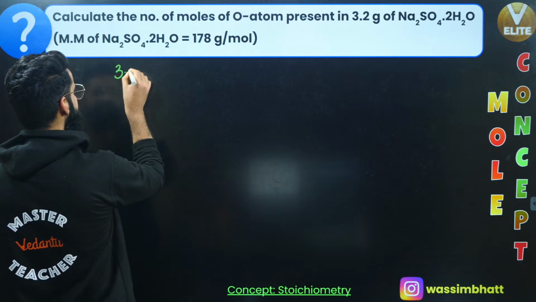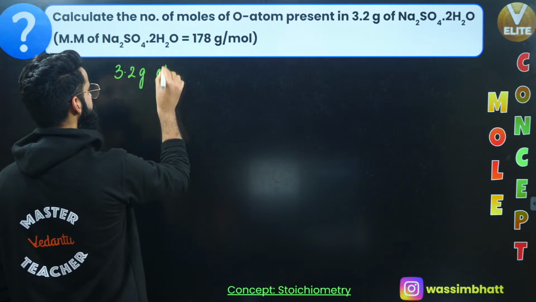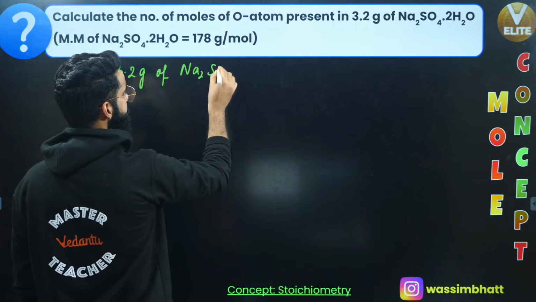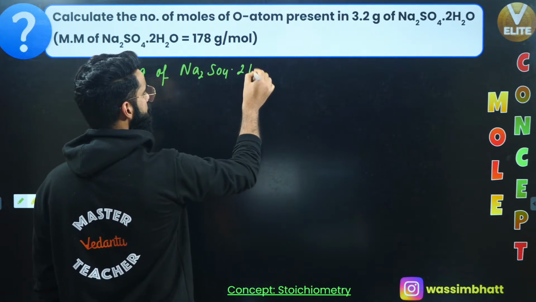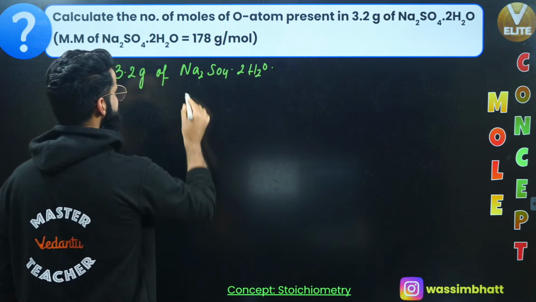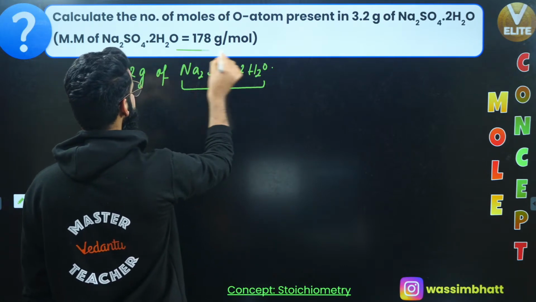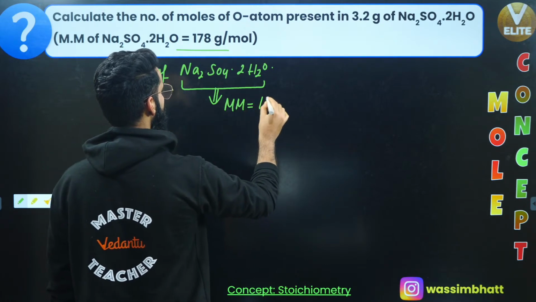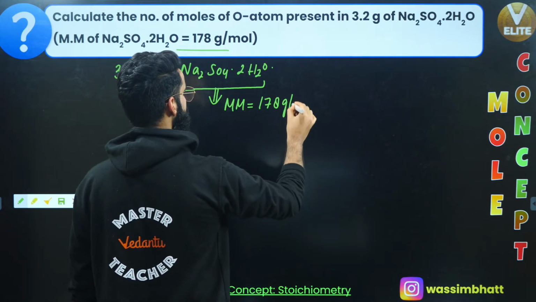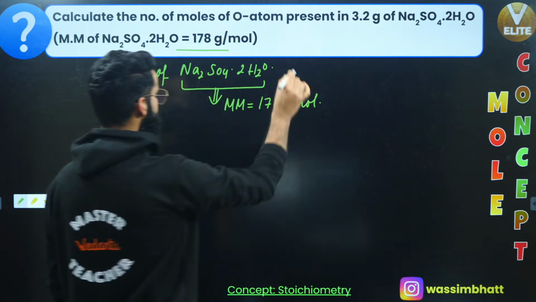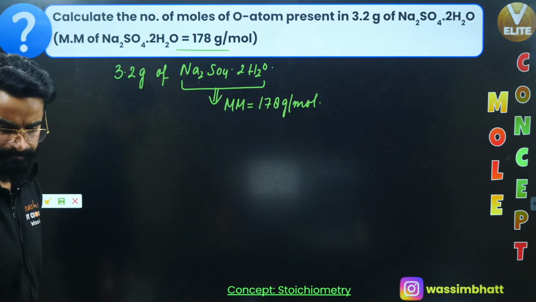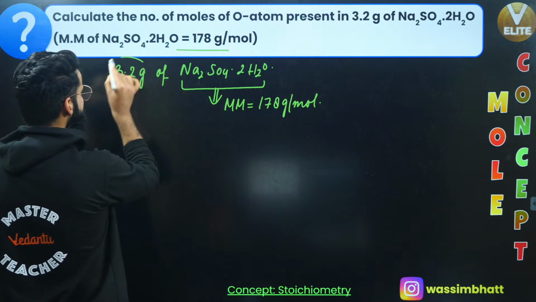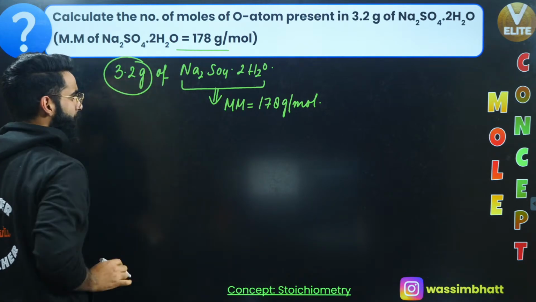So I'm given 3.2 grams of Na2SO4.2H2O, correct? Its molar mass is given to me as per the question itself, right? Its molar mass is given as 178 grams per mole. Now we will see how to solve this one. First of all, what is the mass of the compound given to me? I'm given 3.2 grams.